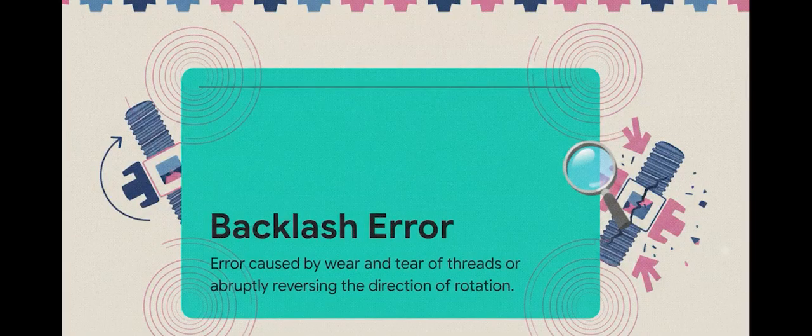These instruments are incredibly delicate, though. You have to watch out for a backlash error. This happens because of wear and tear on the internal threads, which is usually caused by abruptly reversing the direction you're rotating it. So the pro tip here is to use these delicate instruments gently, rotating them in one continuous direction. Actually, scratch that. If you force it back and forth, you'll literally strip the threads, create a permanent backlash error, and totally ruin your precision.